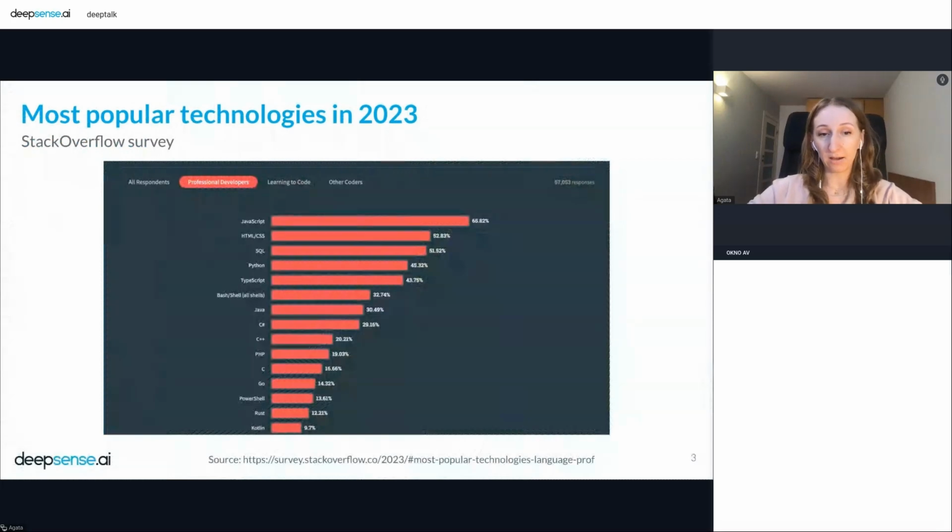So here we have a survey. Stack Overflow, in the previous year, created its annual survey about how developers learn, how they level up, and what they want to use from some technologies. And as you can see, for professional developers, JavaScript was in first place with almost 66%.